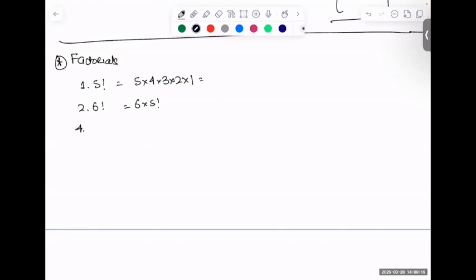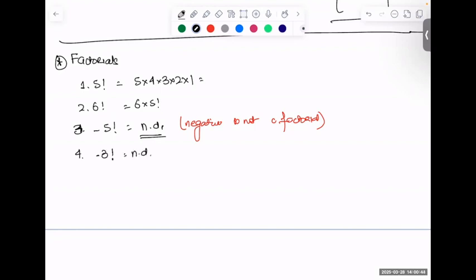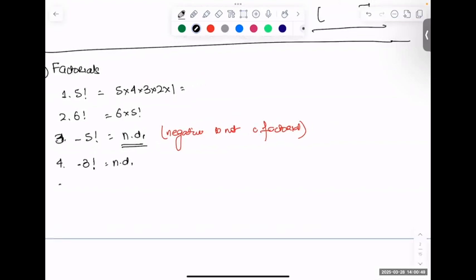What if I had to do minus 5 factorial? Is it possible? No. It is called not defined. Anything negative would not be a factorial. Any doubts for this? Anything negative would not be a factorial. Similarly, can there be a factorial for 0.3 factorial? That is also again not defined. Is it clear?